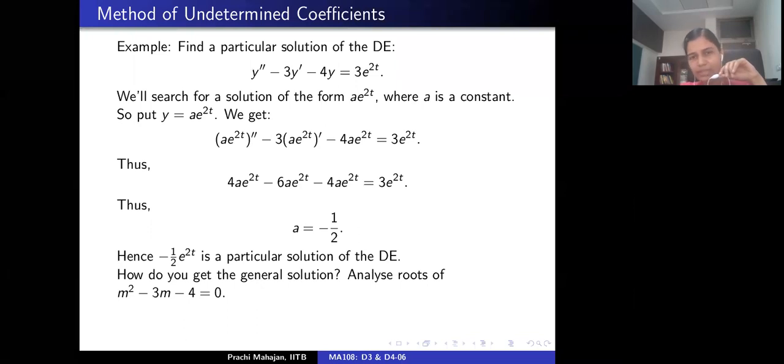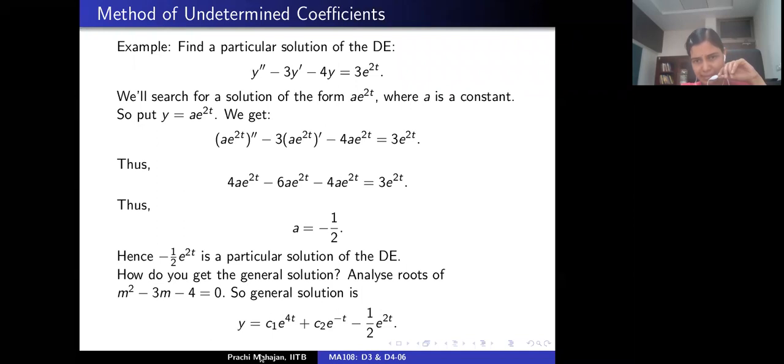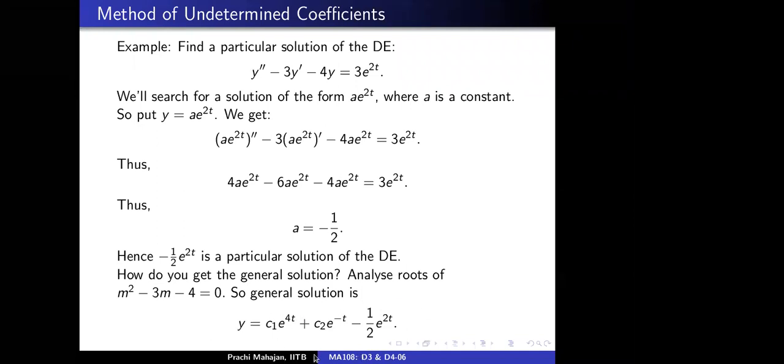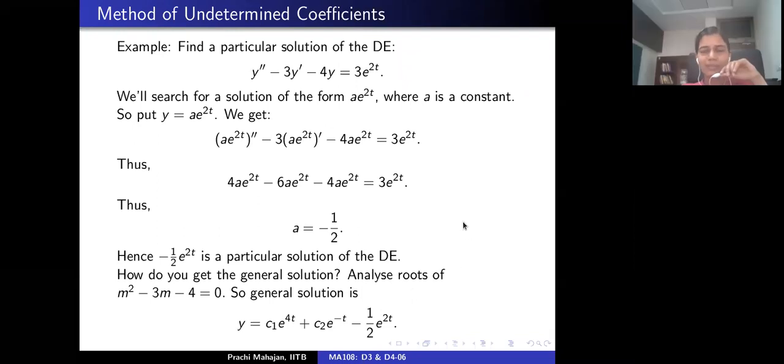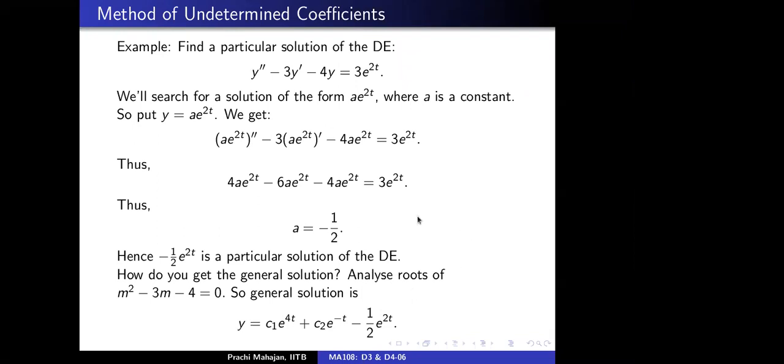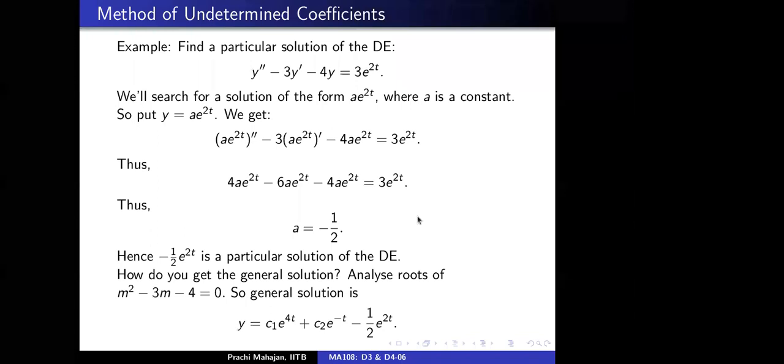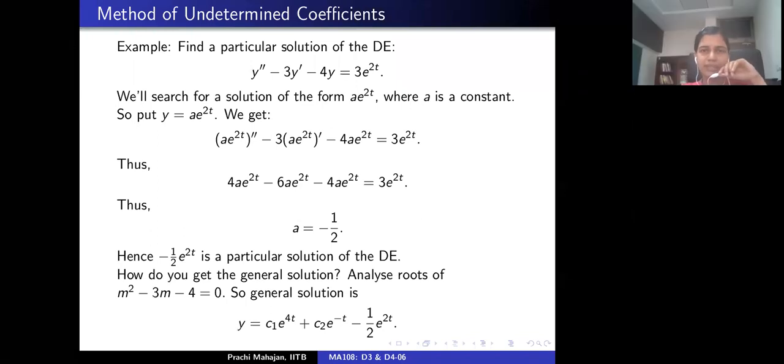So our theorem tells us that the general solution is going to look like this. Does that answer your question? Yes, it will always have a minus half e raised to 2t term in it. Correct, because this is the general solution of this differential equation. Okay, all right. Any other questions at this point of time?